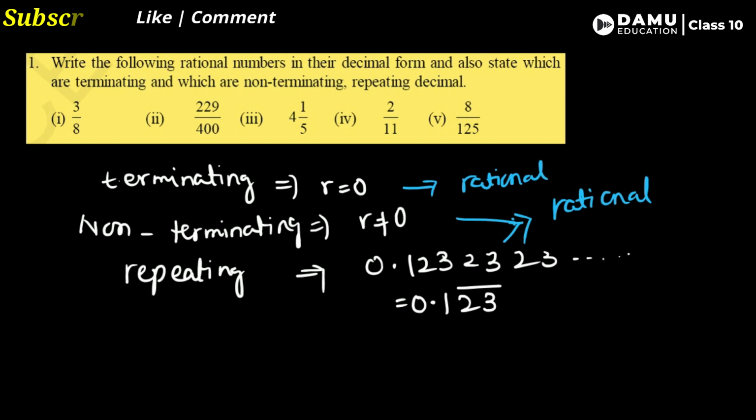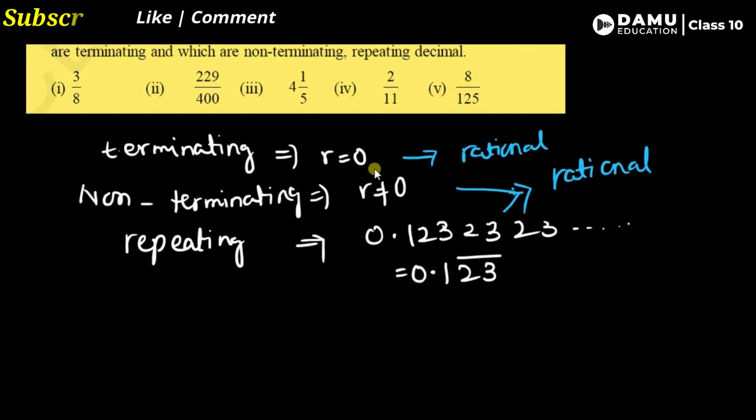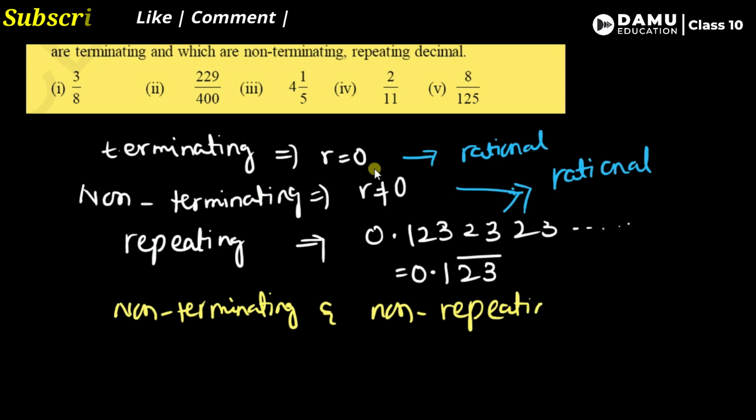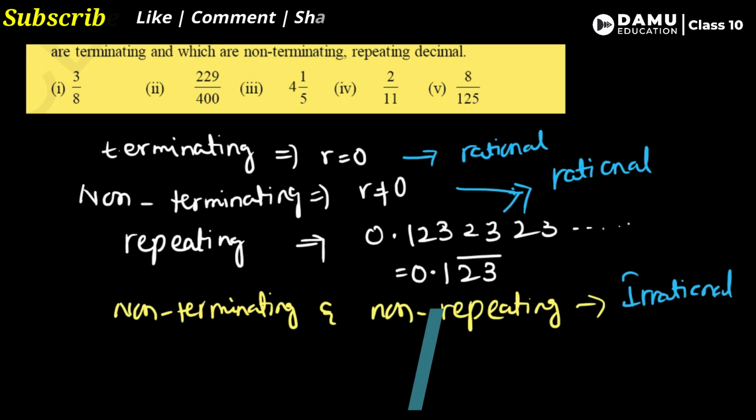Or you can say one more condition: which one will be rational and irrational? Irrational means it is non-terminating and non-repeating. Non-terminating, non-repeating is called an irrational number. If it is only one of them, like non-repeating but terminating, or non-terminating but repeating, that is rational. But if both are non-terminating and non-repeating, then that is irrational.